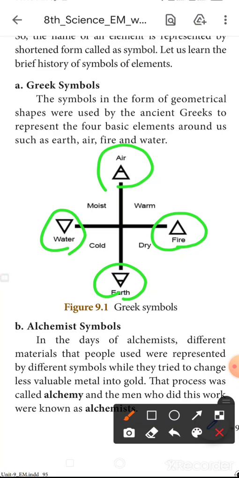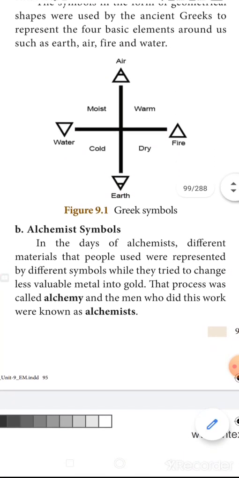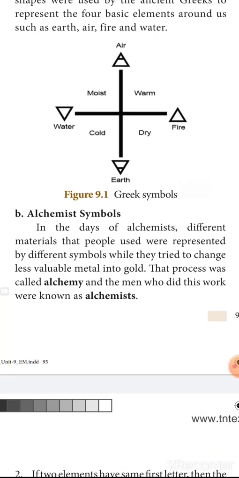Next, alchemist symbols. In the days of alchemists, different materials that people used were represented by different symbols while they tried to change less valuable metal into gold.